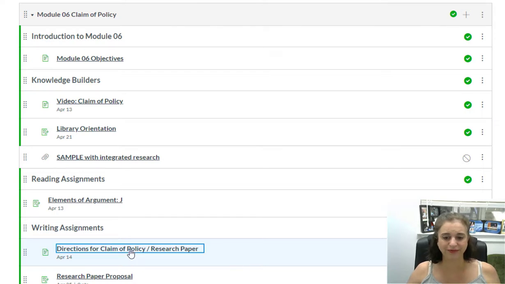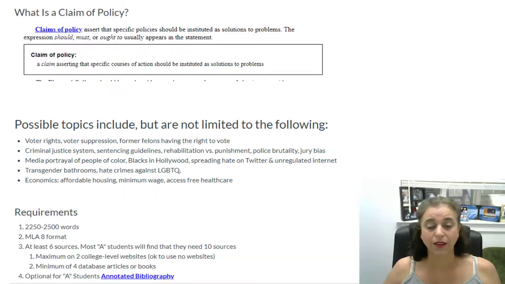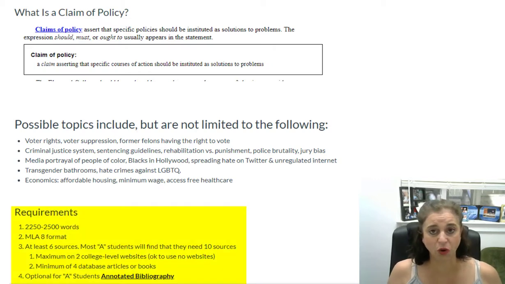Click on directions. I give you a list of possible topics. There are unlimited topics on social justice issues, but here are just a few. You might want to look at voter rights, the criminal justice system, how the media portrays people of color, transgender and LGBTQ issues, economic issues such as affordable housing, minimum wage, access to free health care. This topic should be broad enough that you could write a 2,500-word essay. That's approximately 10 to 12 pages.